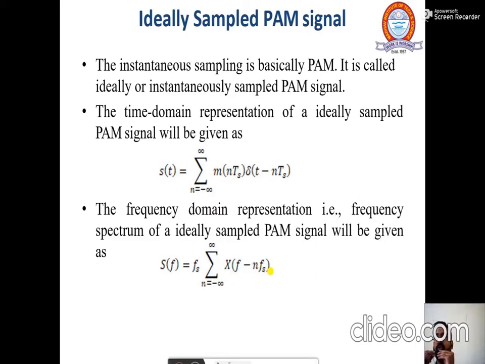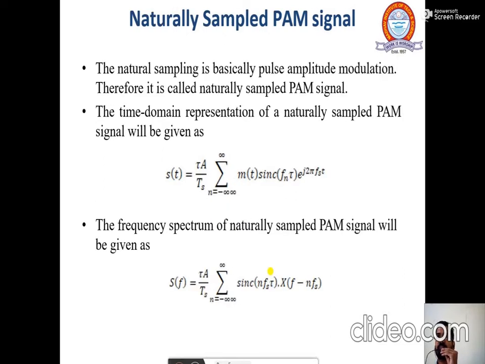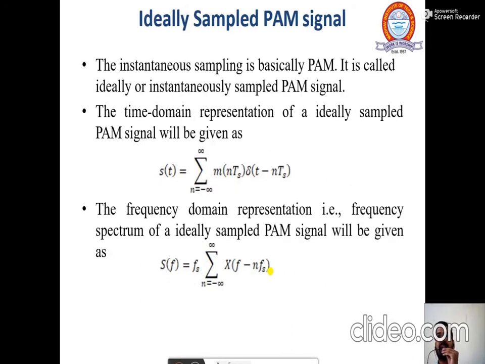So now if somebody asks you the carrier pulse difference between the ideally sampled, the flat top sampled and the natural sampled, then you can say that in case of flat top sampling, we consider the flat top pulse. In case of natural sampling, we consider a sinc pulse, and in case of ideal sampling, we consider a delta pulse.